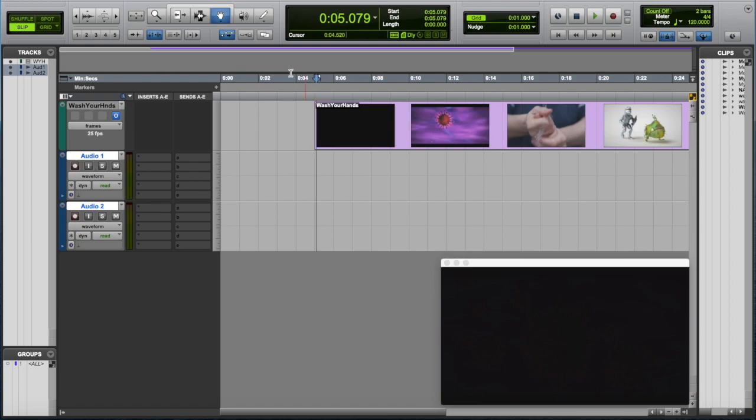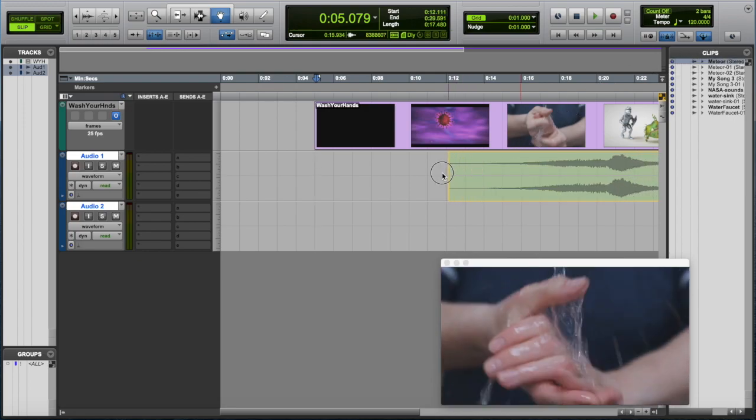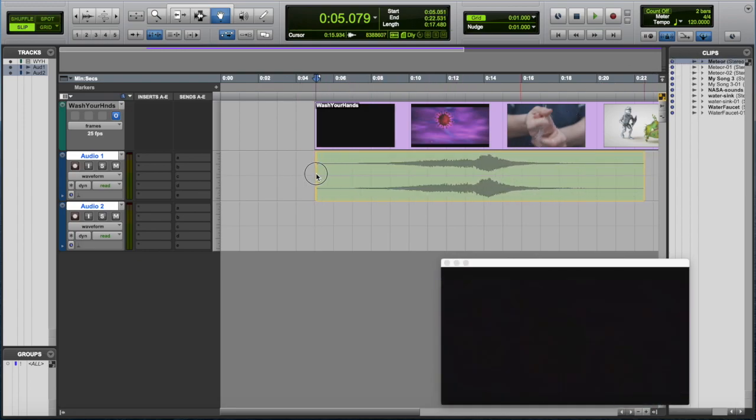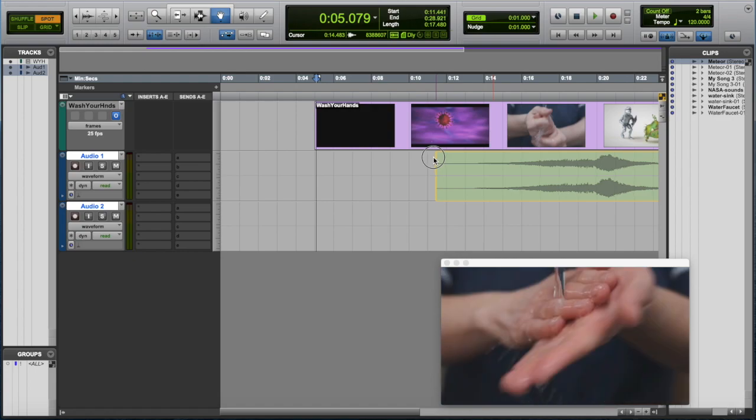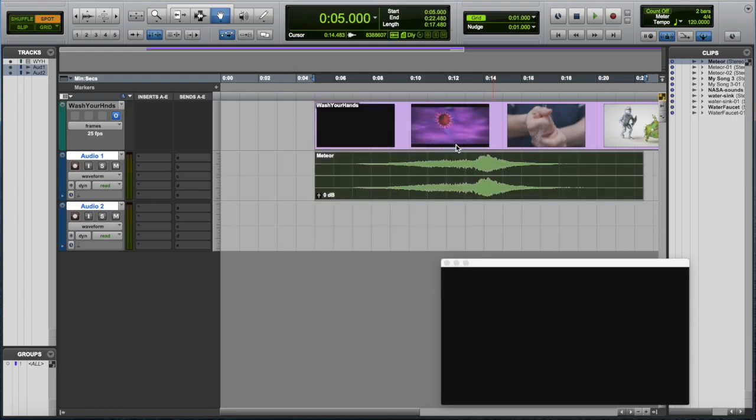Now we could use the standard modes like slip mode to pull in our sound effects, like so. Or I could go to spot mode. And again, it will ask where you want this to start. If I want the sound to start exactly on the picture, I would just type it in and it would start right at the picture.